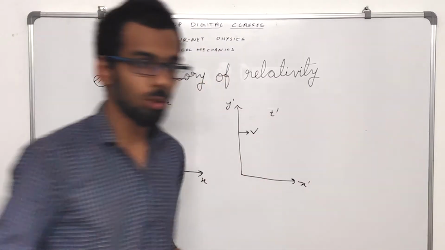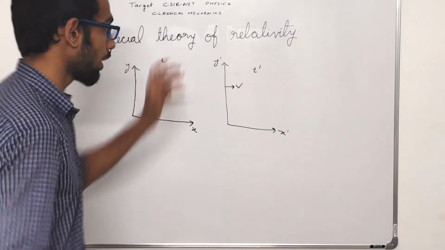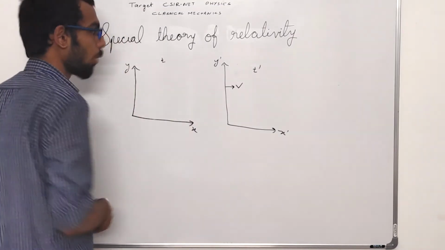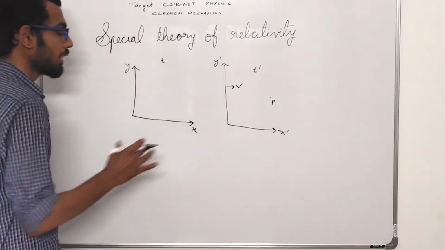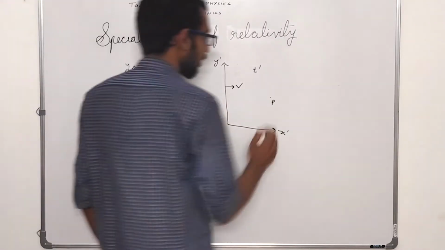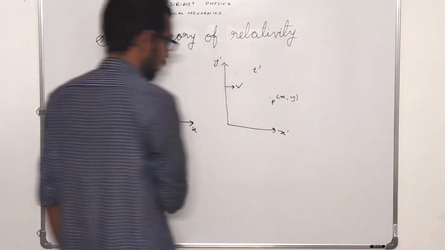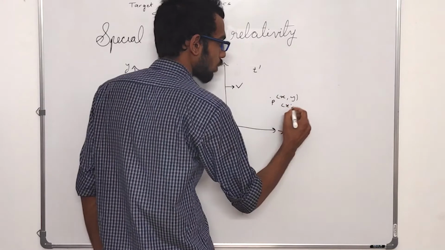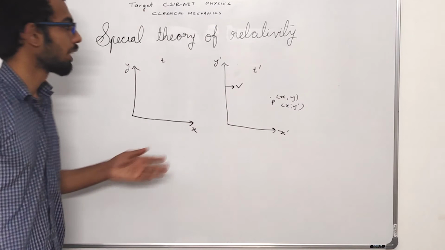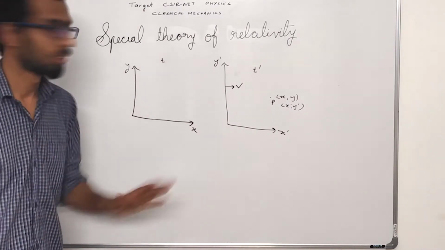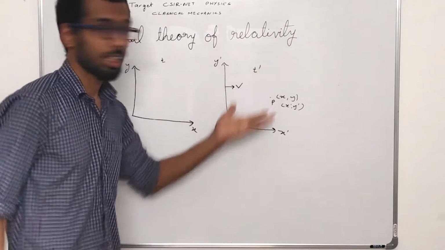So, in Newtonian mechanics, we use Galilean transformations. So, what are Galilean transformations? Say, I have a point P, which is denoted as x comma y in this coordinate axis, and x dash comma y dash in this coordinate axis, and we are measuring it at a time t in this coordinate axis. We don't know the corresponding value of t dash in this coordinate axis.